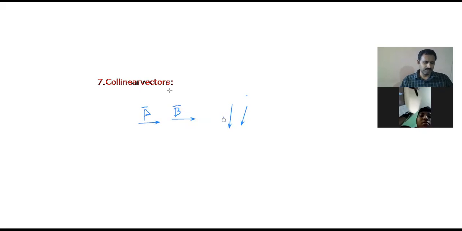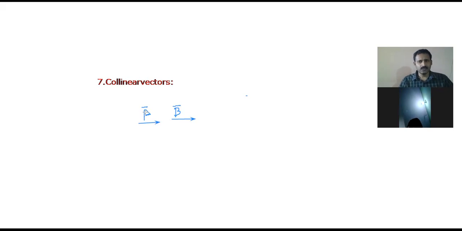Wait. See, by the definition, let me say the definition. I don't want to confuse this. See this, these are the two vectors. These are the collinear vectors. Definition: vectors having equal or unequal magnitudes, but acting along the same or parallel lines are called collinear vectors.